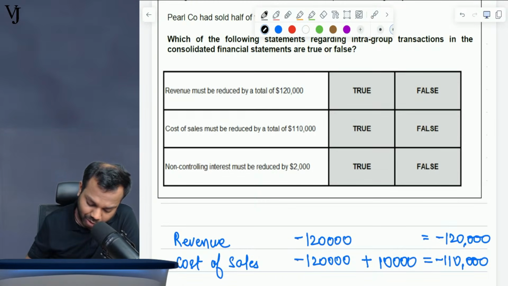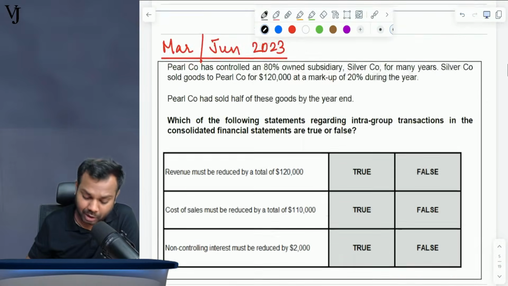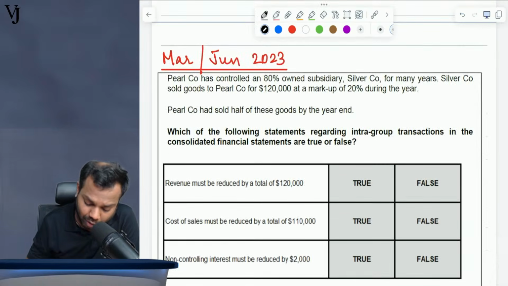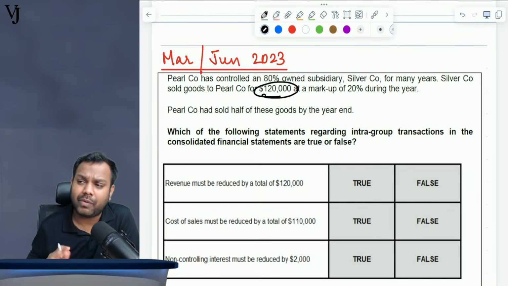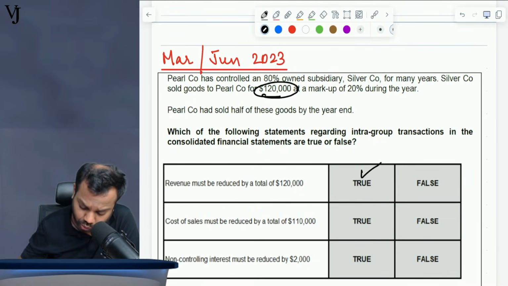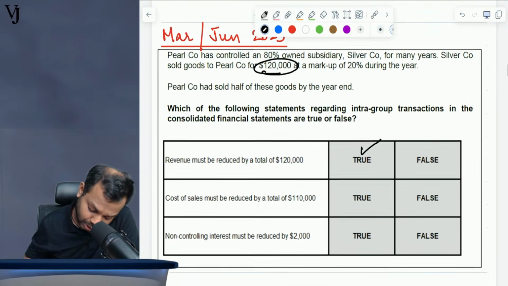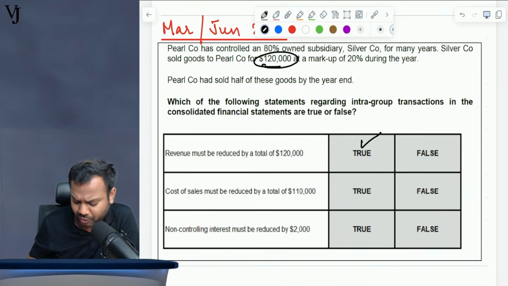Okay. Now, how much revenue should be reduced? Tell me. What is the intra-group transaction? 120,000. So we will reduce my revenue by 120,000. So this is true. Now, cost of sales must be reduced by 110. We have to see cost of sales definitely should be reduced by 120,000.